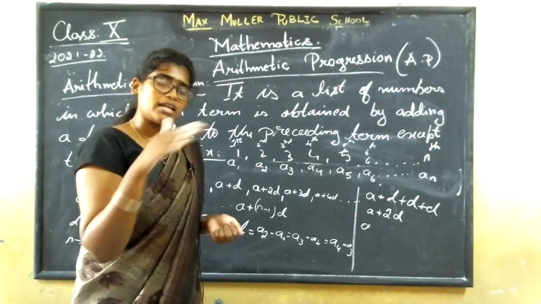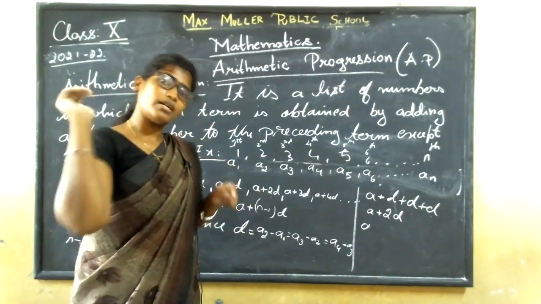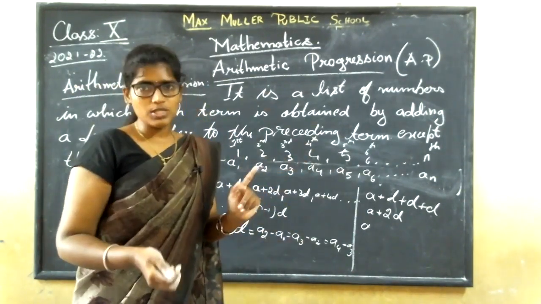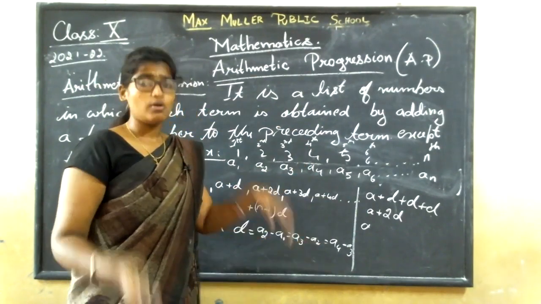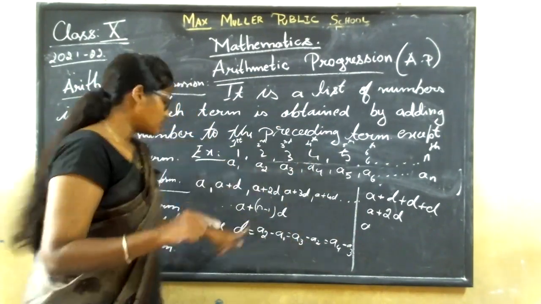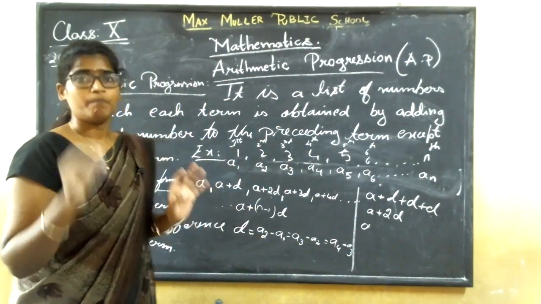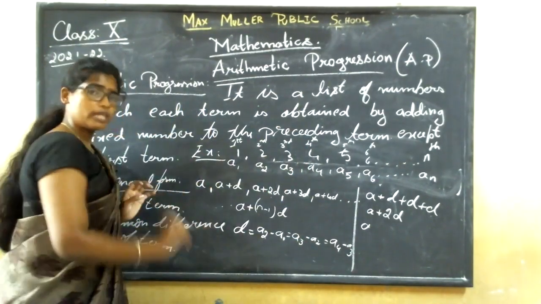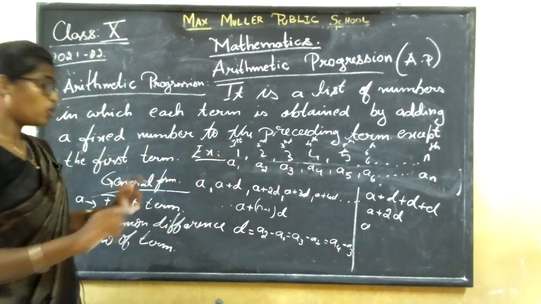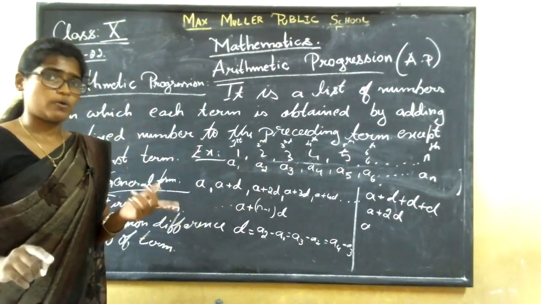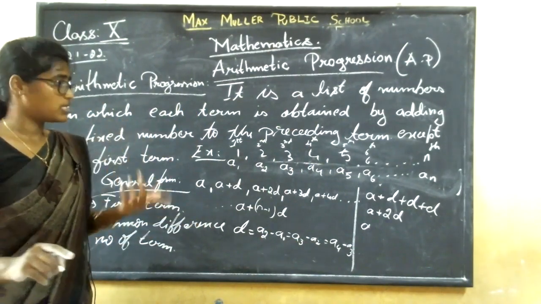Now in your 10th standard, everything is a long notebook, so it is equal. Like that only, D will always be equal. Understood? And one more thing is this D will not have only a positive sign. It has both positive, negative and 0 also. Positive, negative and 0 also.